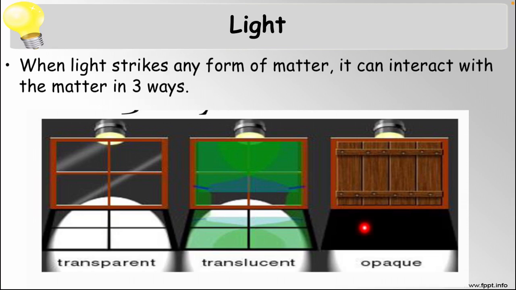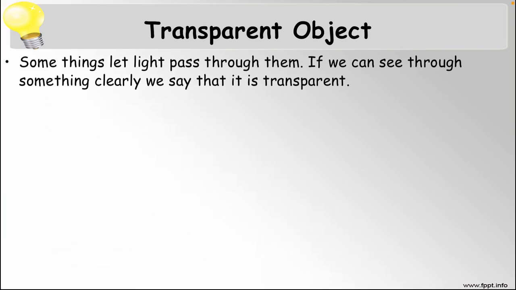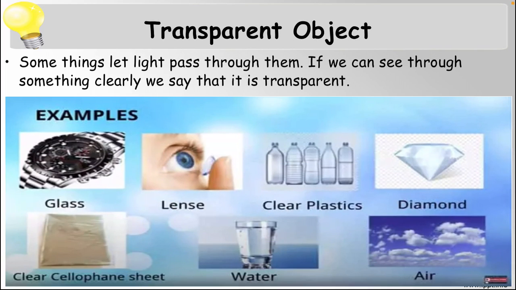In the last picture, light cannot pass through the wood, hence we cannot see anything. So these are the terms: transparent object, in which the light can pass; translucent object, in which the light can partially pass; and opaque object, in which the light cannot pass.